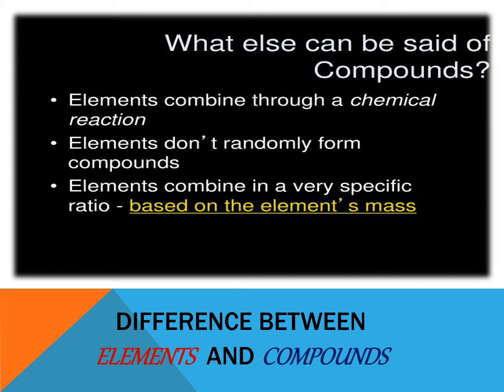So in compounds, they are still elements. The difference is that it is double, or two kinds of elements are combined. So it becomes a compound. Elements don't randomly form compounds. Elements combine in a very specific ratio, based on the element's mass, or the atomic mass or atomic weight of the element. An example of a compound is sodium chloride, or table salt.